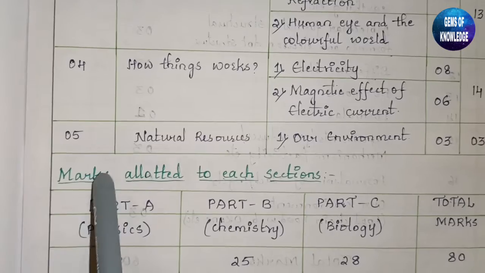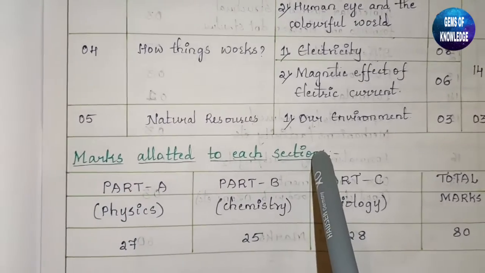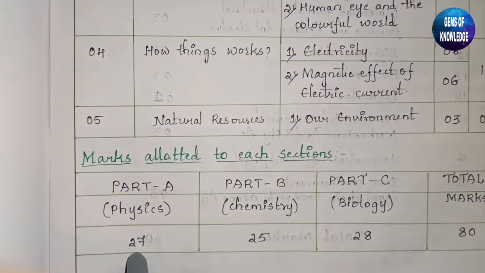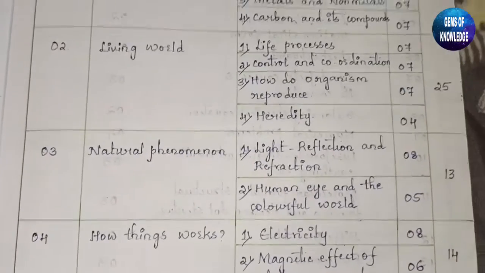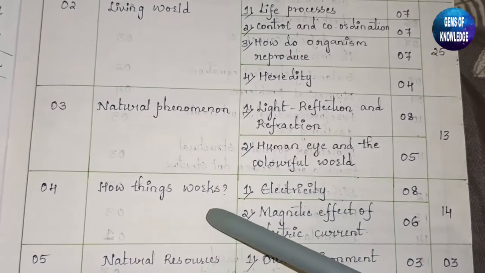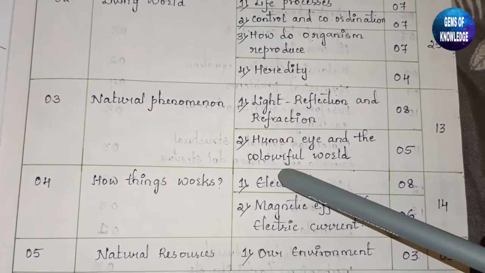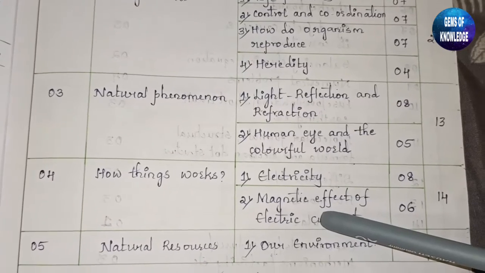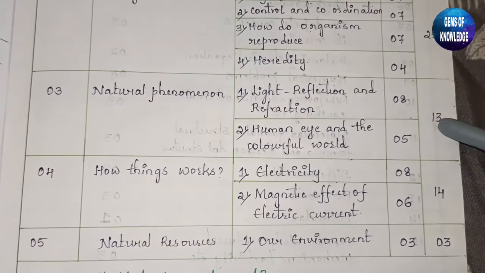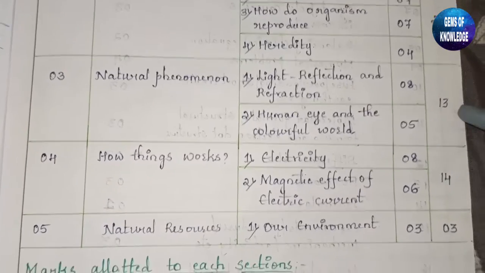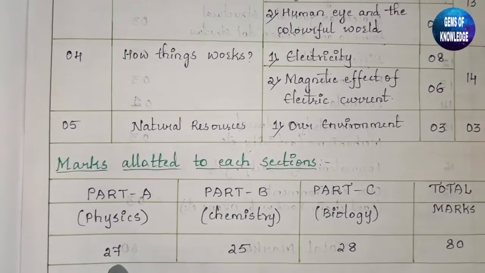Next, you can see the marks allotted to each section, like physics, chemistry, biology. For physics it is of 27 marks. You can see here for physics they have given these natural phenomena and how things work: light reflection, human eye, electricity, and magnetic effects. All these 4 chapters come for 27 marks. You can count here, 13 plus 14 is nothing but 27. So this part is physics, 27.